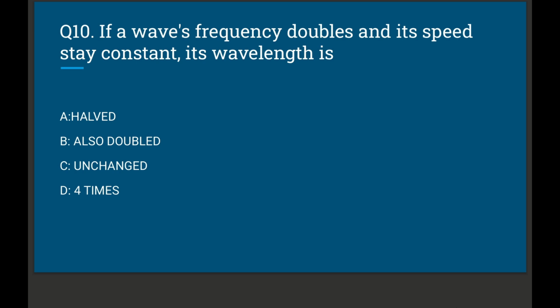Question number 10. If a wave frequency doubles and its speed stays constant, its wavelength is: option A half, option B also doubled, option C unchanged, option D 4 times. The correct option will be option A. It becomes half.